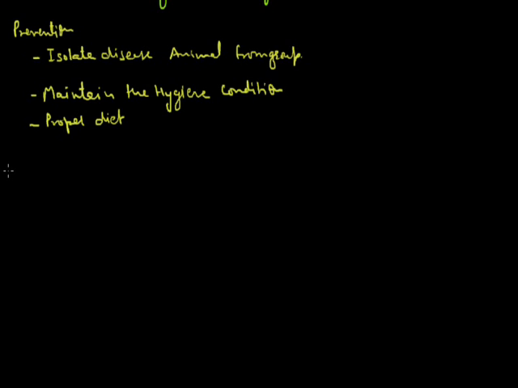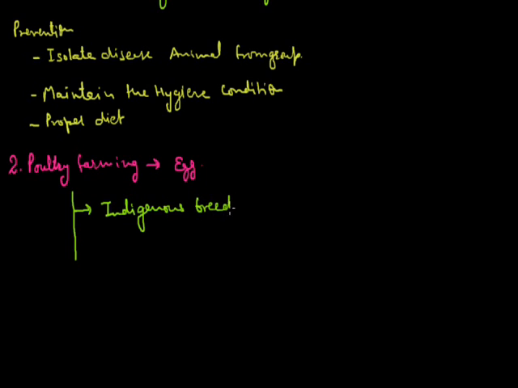Now the next farming we call poultry farming. Poultry farming is used for the production of egg. Especially in this category, there are two types of breeds. One we call indigenous breeds or Deshi breeds, for example Aseel and Ghagus, which are used for the production of egg. Some exotic breeds are also used for egg production. Exotic means foreign breeds which are of very good quality in production.